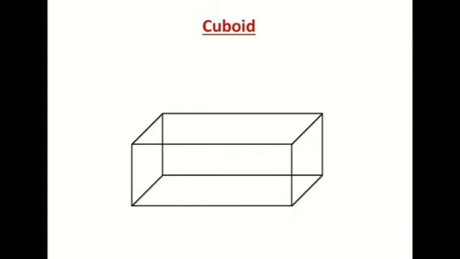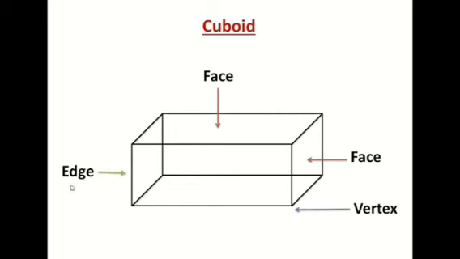Now try to find out the faces, vertices and edges for this cuboid. These 2 red arrows show 2 faces. You can also show any two faces. I have shown one edge and one vertex also.